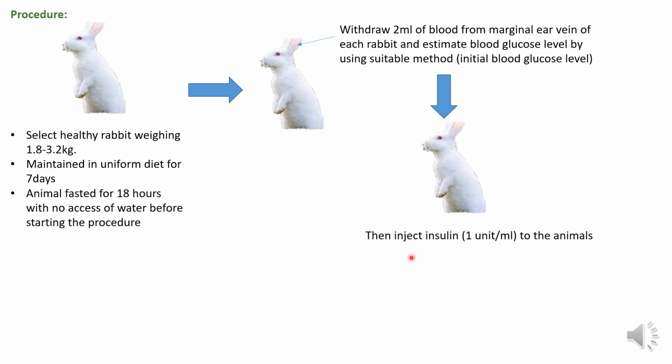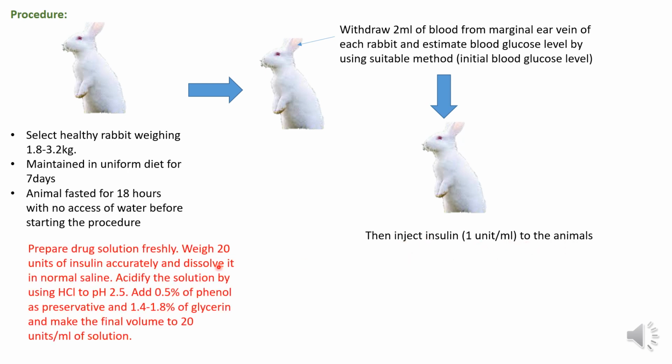So how to prepare this solution? Basically we prepare a stock solution. Prepare the drug solution freshly: weigh 20 units of insulin accurately and dissolve it in normal saline. Then acidify the solution using HCl to a pH of 2.5.